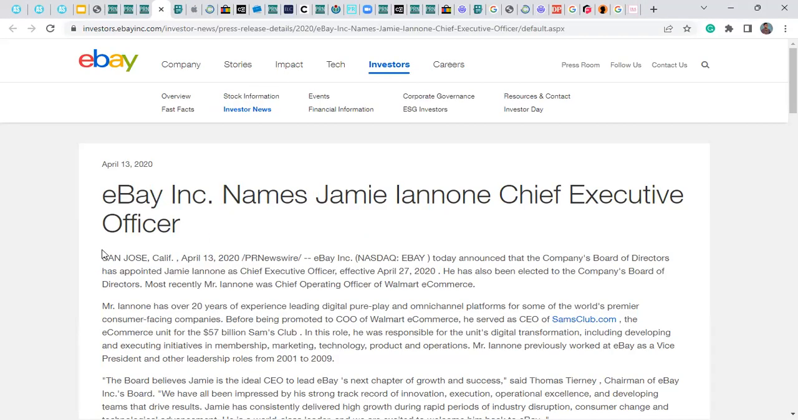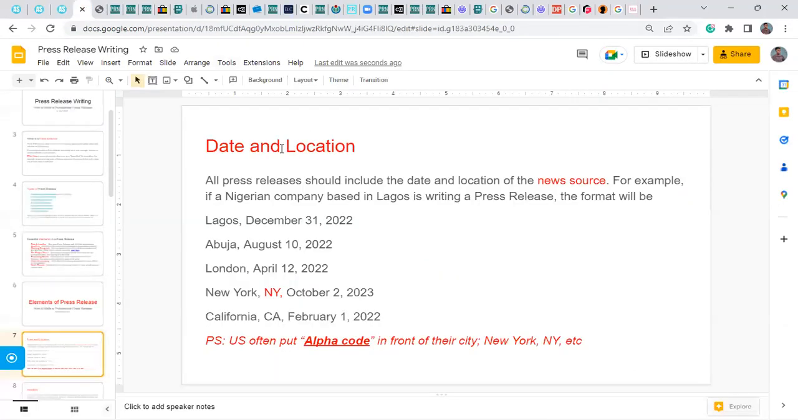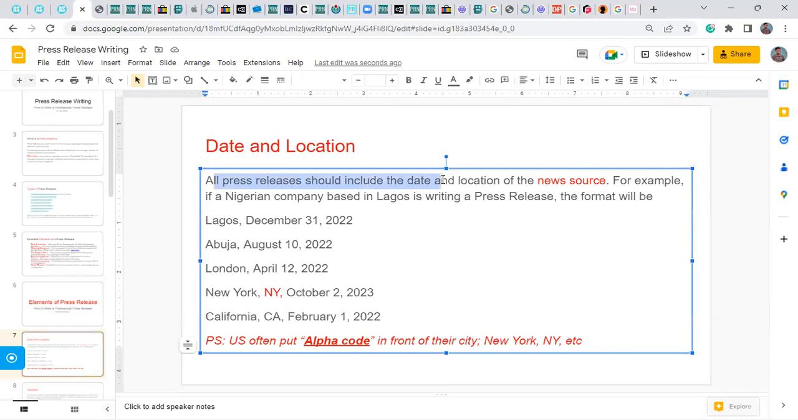Some say, for example, California, April 13, 2020. That is the location, followed by the date. So your press release must have the date and location of the press release itself. Notice, all press releases should include the date and location of the news source.